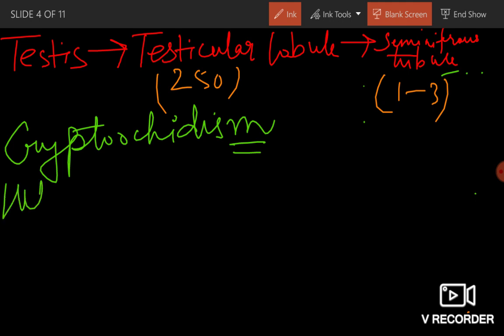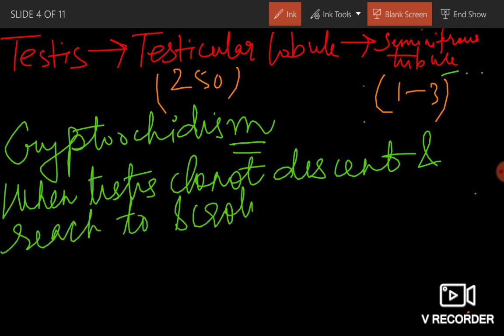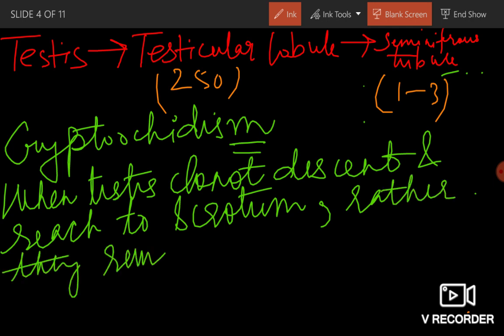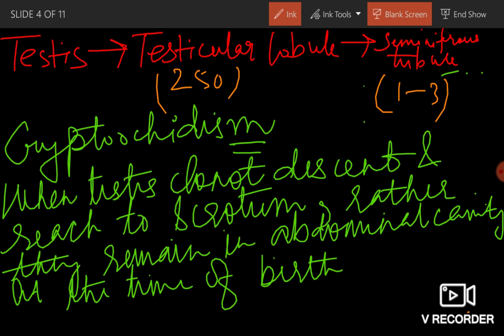What happens is that when the testes do not descend and reach the scrotum, rather they remain in the abdominal cavity at the time of birth. So this is known as cryptorchidism.